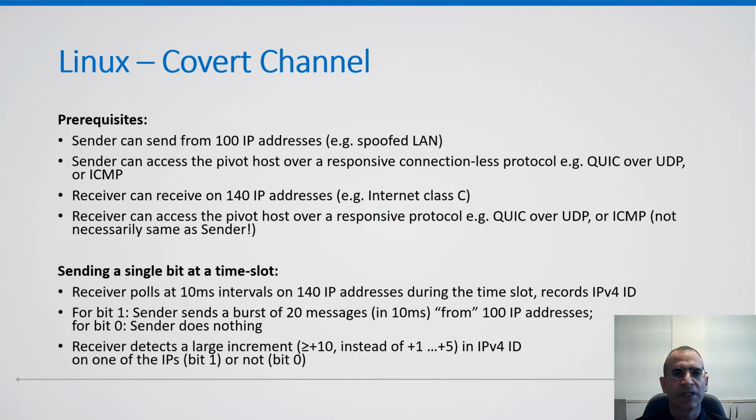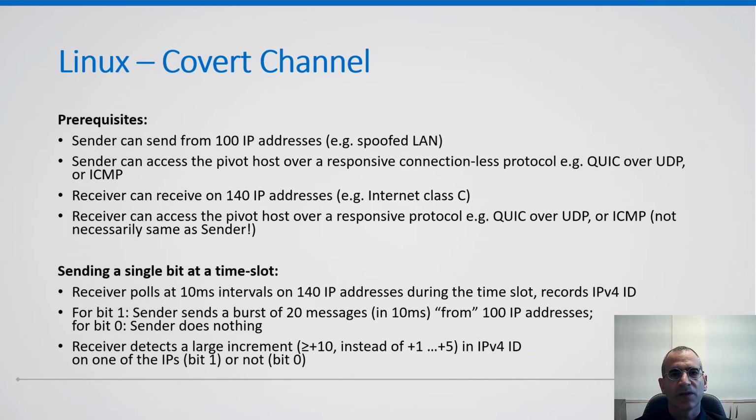To send a single bit at a given time slot, the receiver polls the pivot host from all 140 receiver IP addresses at 10 millisecond intervals during the entire time slot and records the IPv4 ID. To signal the bit 1, the sender sends a burst of 20 requests during 10 milliseconds from each of its 100 spoofed IP addresses to the pivot host. The time it takes the sender to do so defines the time slot. To signal the bit 0, the sender does nothing.